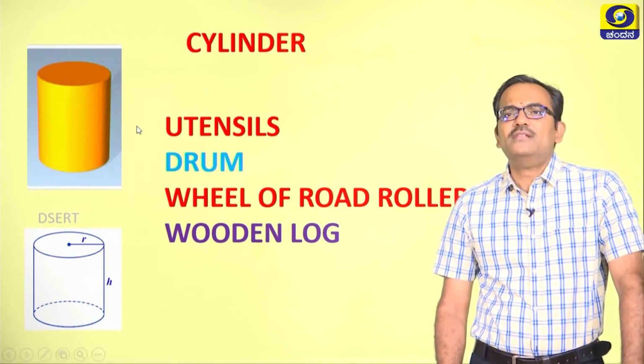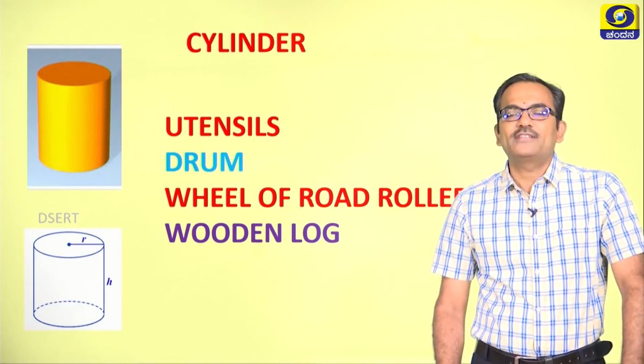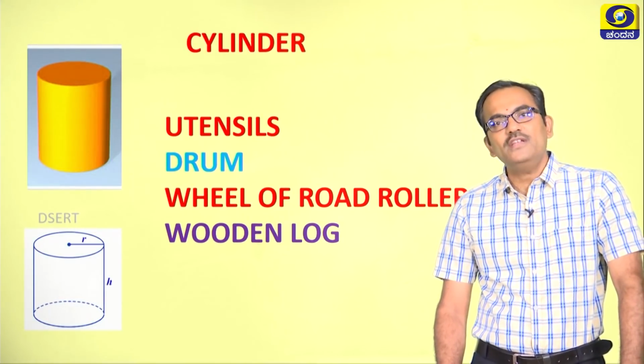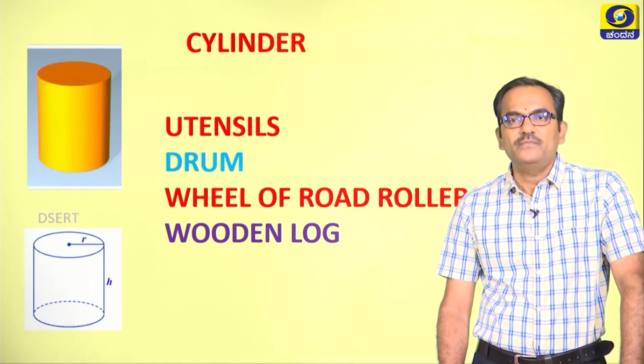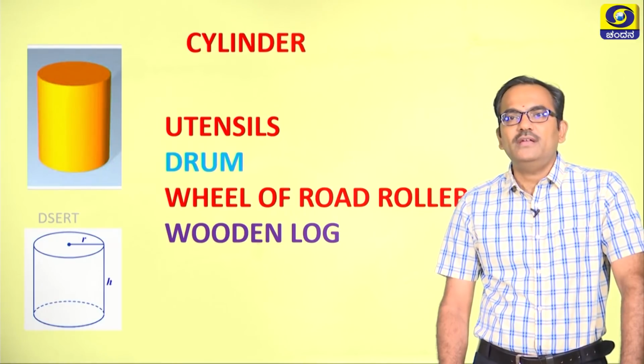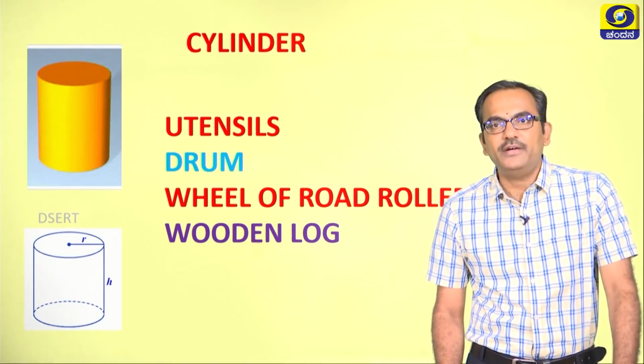These are some of the examples of a cylinder, you can also list down many more examples, right. So, this is about the introduction of the cylinder.